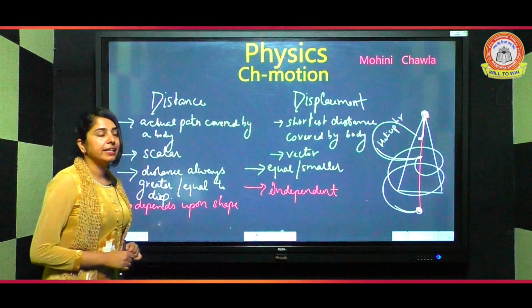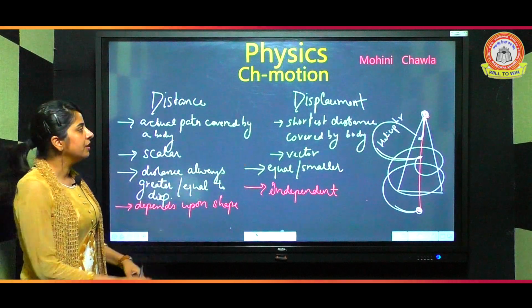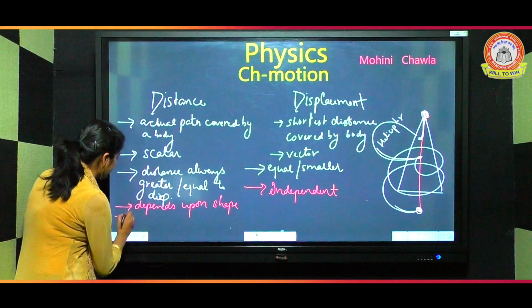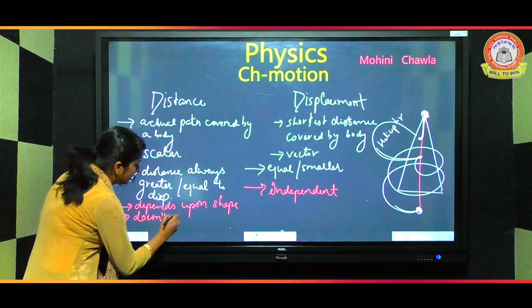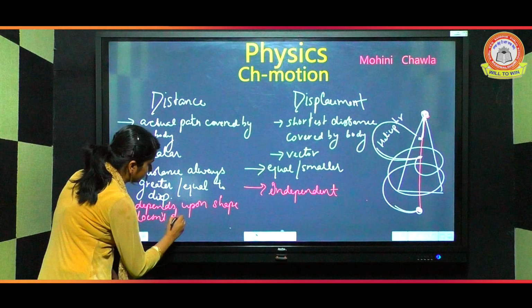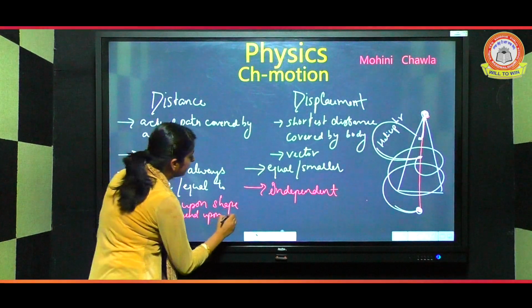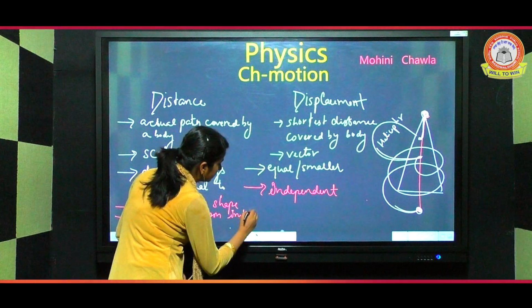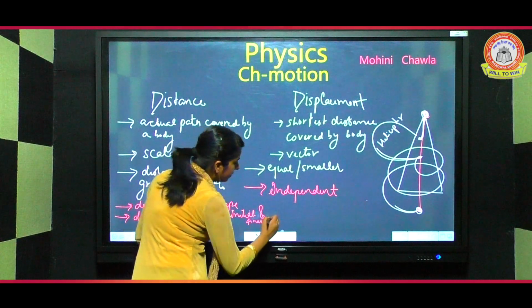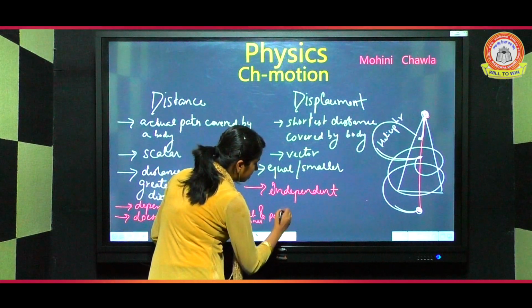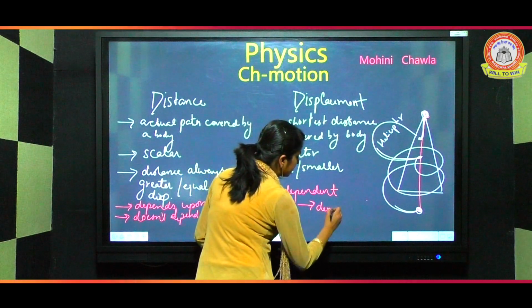So from here we can say distance doesn't depend upon the initial or final position, but displacement depends.